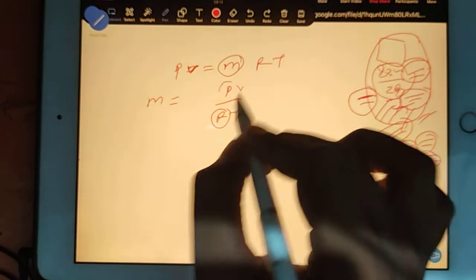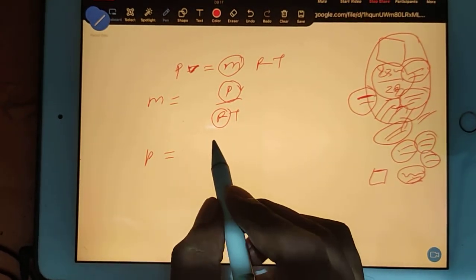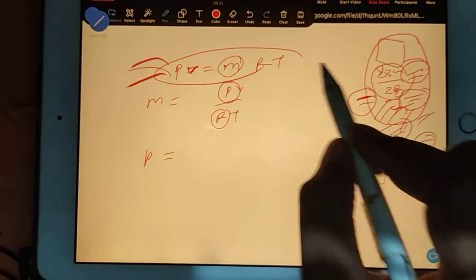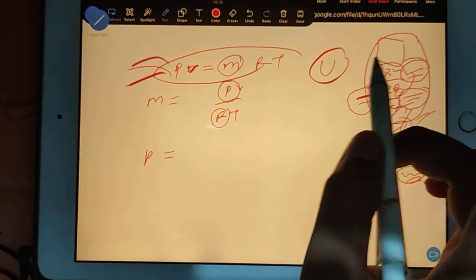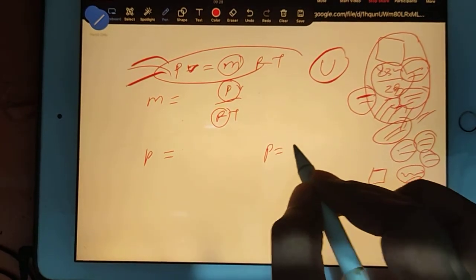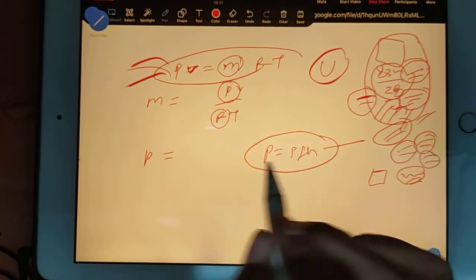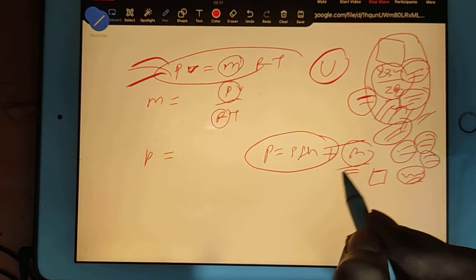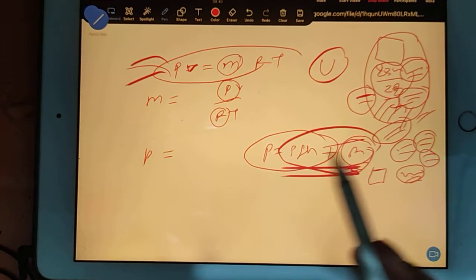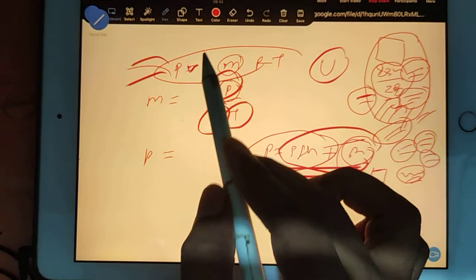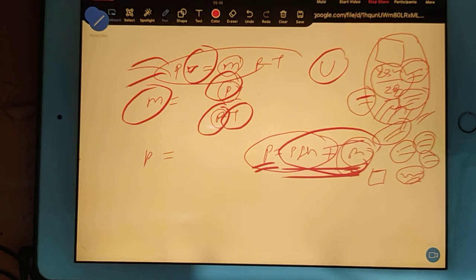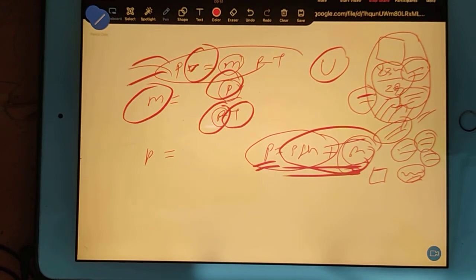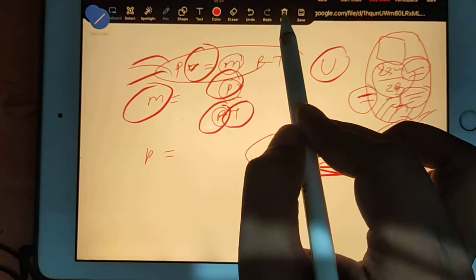Now P is the main important key here. In this equation, P is always absolute pressure. And whenever you find P by the U-tube, that is always gauge pressure. So using P is equal to rho g h, whatever P you get is gauge pressure. To this you have to add atmospheric pressure, given in bar, which you convert to Pascal. Convert everything properly, multiply, and you get P. Substitute the P value, R value, T value, and volume is also given. You will find the mass. That's all. You can do it by yourself, right? Yes, you can do this by yourself.